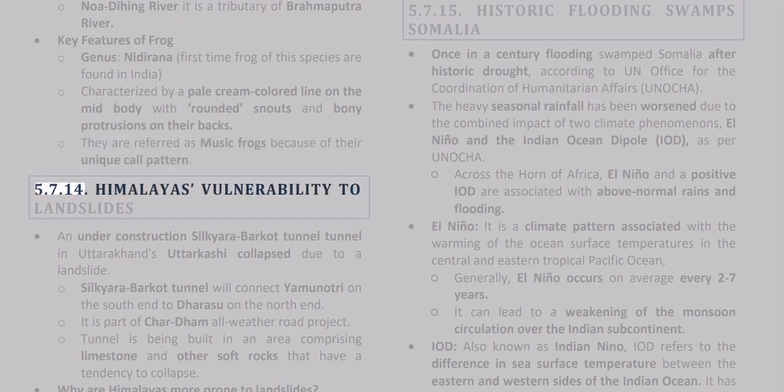The 5th of July, 14, Himalayas' vulnerability to landslides. The under-construction Silkyara Bend Barkot tunnel in Uttarakhand's Uttarkashi collapsed due to a landslide. The tunnel will connect Yamunotri on the south end to Dharasu on the north end. It is part of the Char Dham all-weather road project. The tunnel is being built in an area comprising limestone and other soft rocks that have a tendency to collapse.